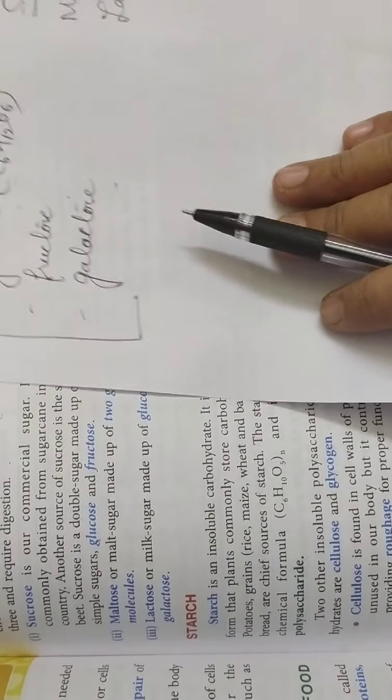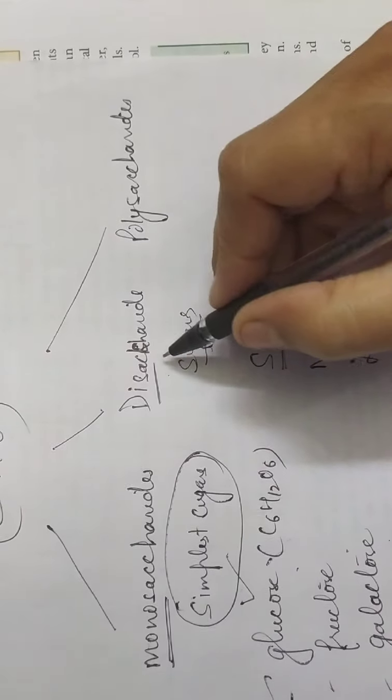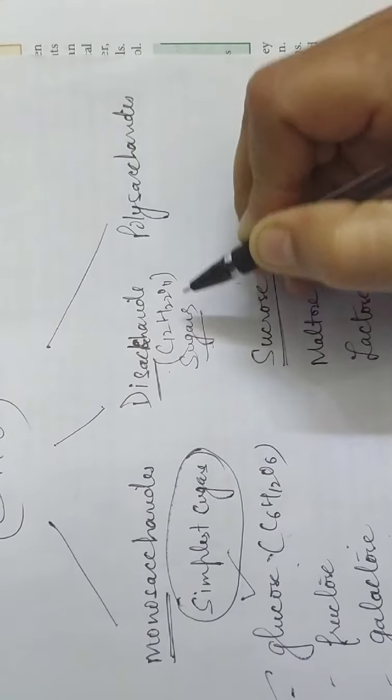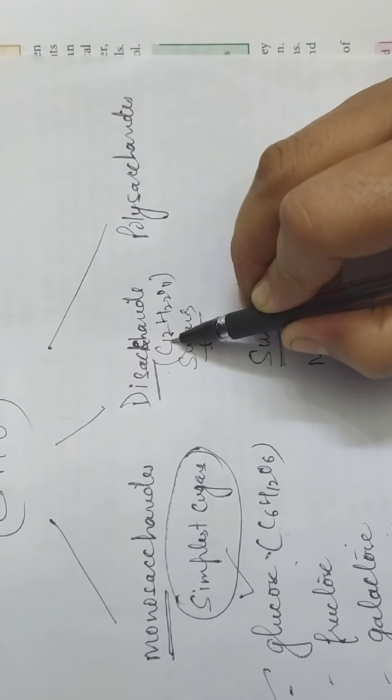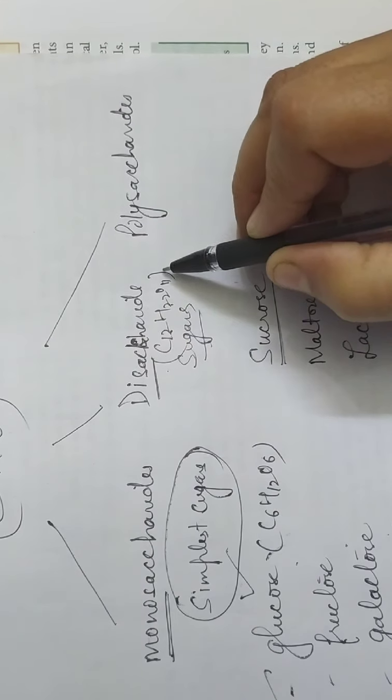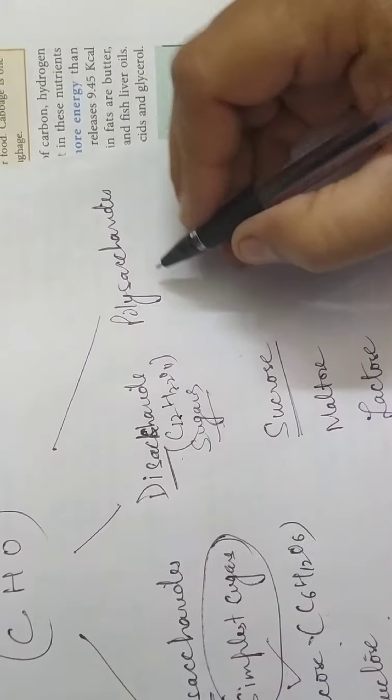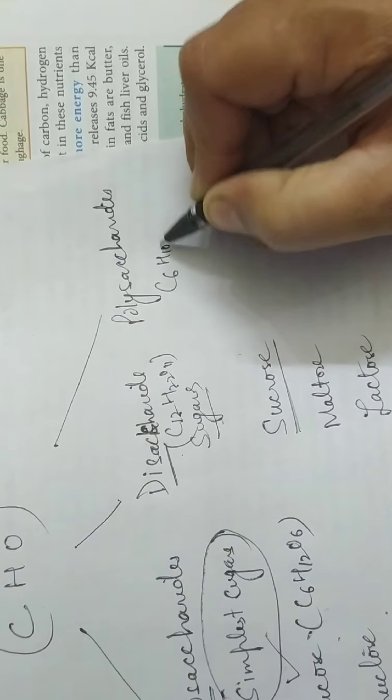And the third one is the polysaccharides. Here we write the general formula. For disaccharides, we write the general formula C12H22O11. Means this is the number of carbon atoms 12, hydrogen 22 and oxygen 11. For polysaccharides, we write (C6H10O5)n.